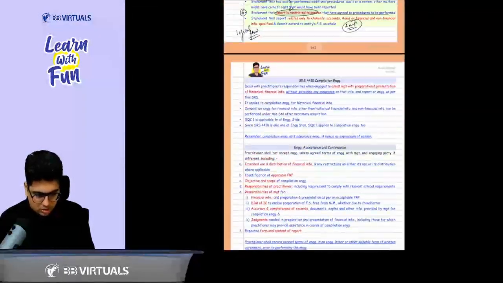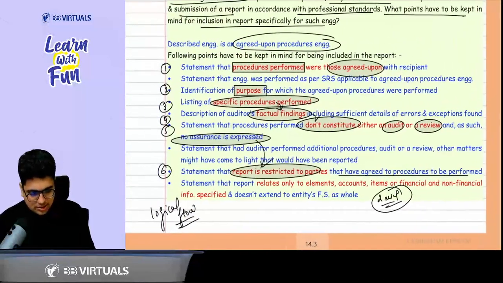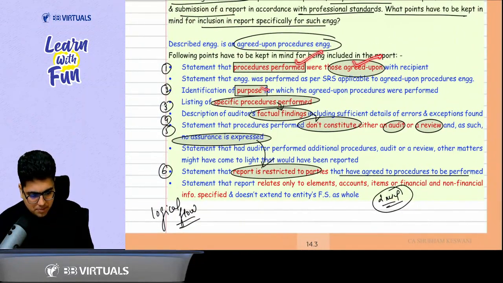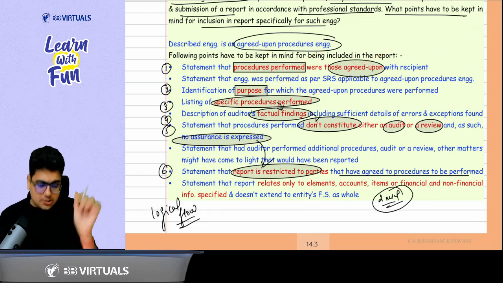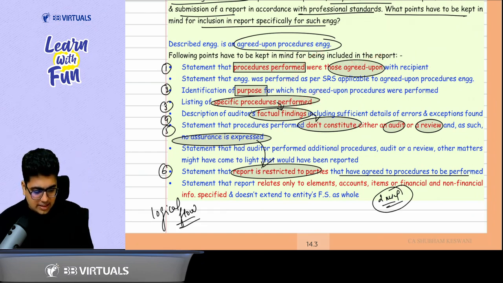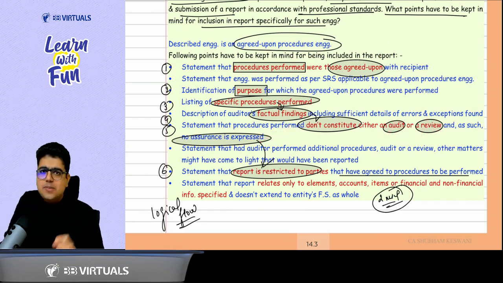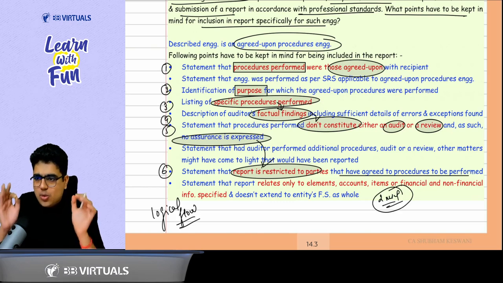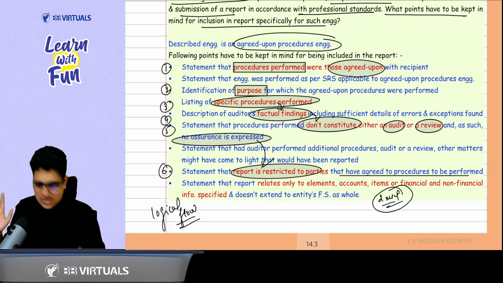This is what we also discussed at the end. Procedures performed are agreed upon. Purpose of agreed upon procedures, specific procedures performed. Based on the procedures performed, what are the factual findings? Plus tell it is neither audit nor review, so no assurance expressed. And lastly, the report is restricted to the people who have agreed the procedures.